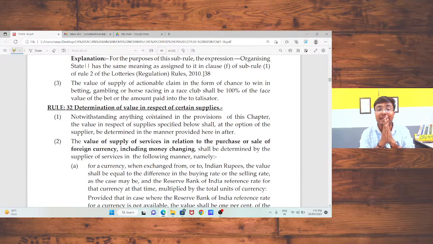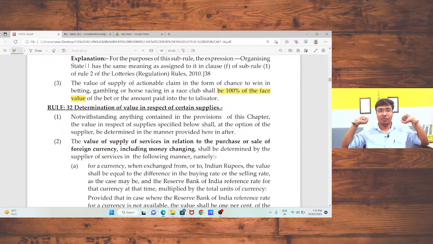Next, in case of actionable claim, that is the probability of certain thing which may or may not happen, the value of supply will be 100% of your face value. Okay, 100% of your face value. Just take an example. One case is pending in the High Court, and there is a chance that I will win that case. In that case, this is an actionable claim. The particular thing will happen, I will win the case. So in that case, the value of supply will be 100% of the face value of that particular property in that example. Is that okay, sir?